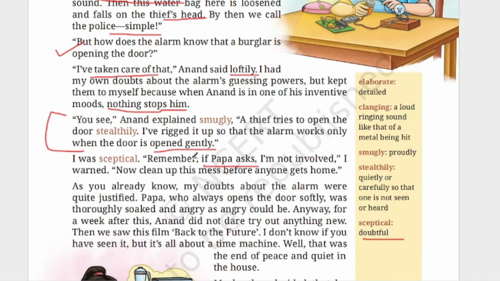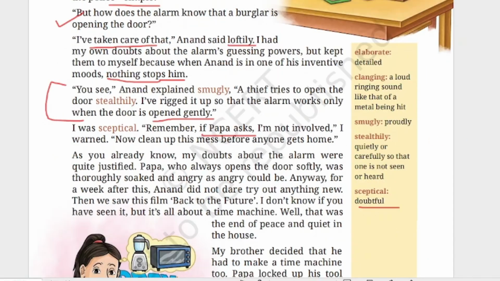So when we are doing some work, there will be a mess. So she is asking to clean it. "As you already know, my doubts about the alarm were quite justified. Papa, who always opens the door softly, was thoroughly shocked and angry as angry could be. Anyway, for a week after this, Anand did not dare try out anything new."